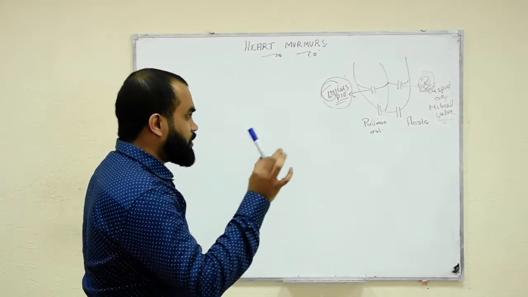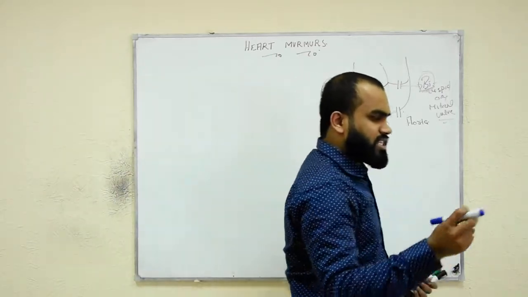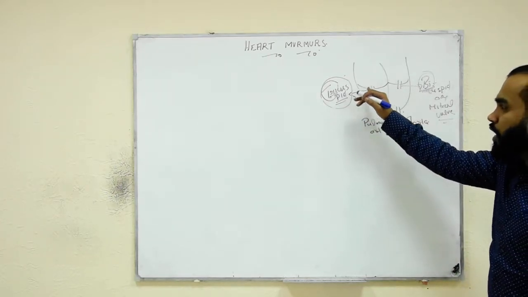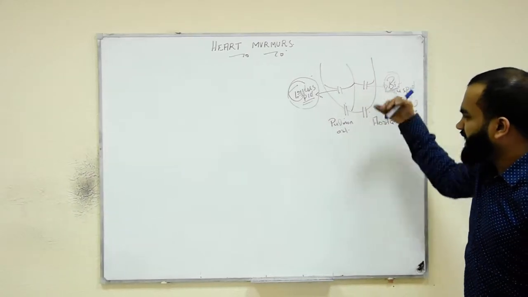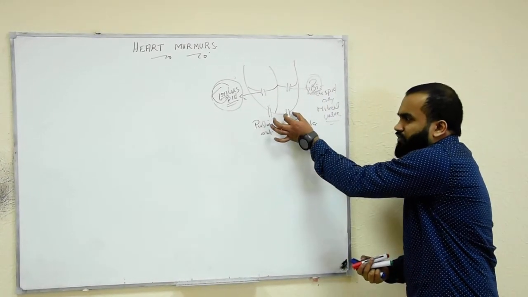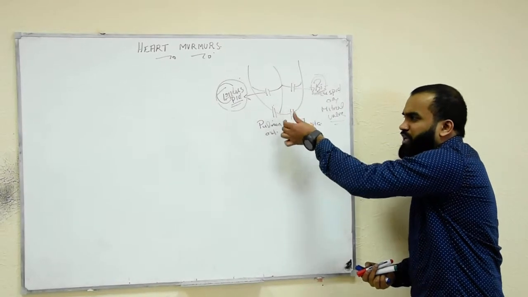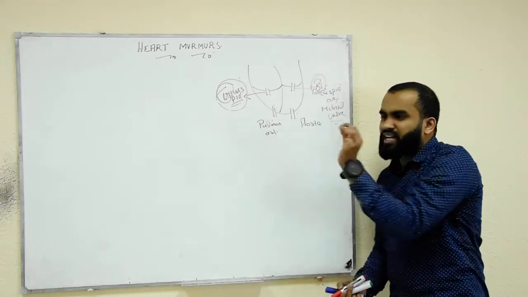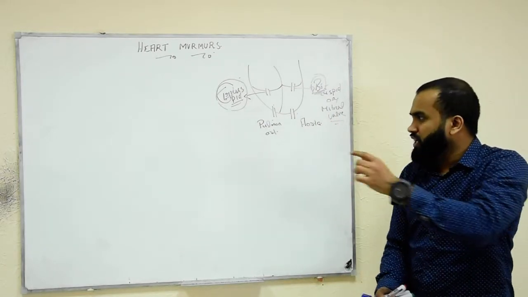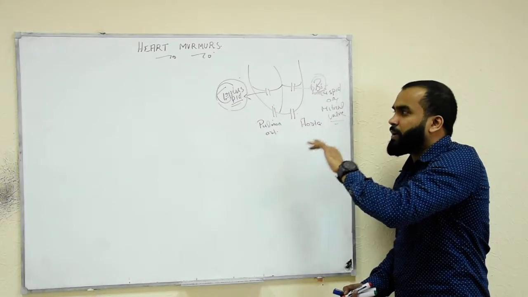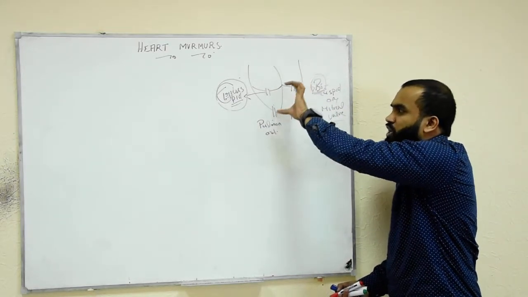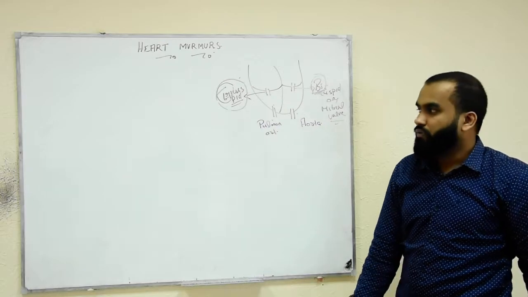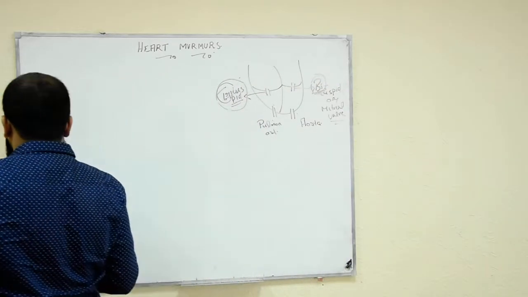Now there is some pathology that is called murmurs. That's a pathological sound. When you auscultate a patient, you will hear it. So there can be a problem in the valve. Remember, if the heart is in the pumping phase, there is the aortic valve, so it is called a systolic murmur, or the pulmonary valve, systolic murmur. When the valve here gets stenosed, stenosis means narrowed, it will be difficult to pump the blood. Sure, you will hear a murmur. As well as in filling, there will be problems with the bicuspid or mitral valve or the tricuspid valve. So we are going to know all the murmurs in brief.